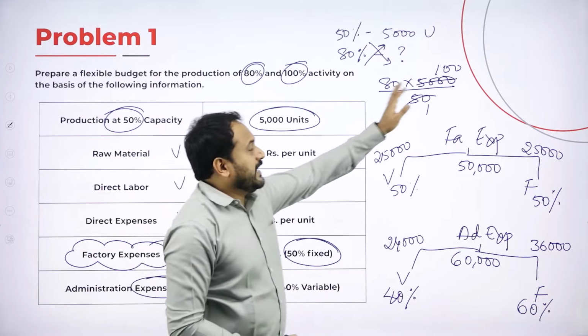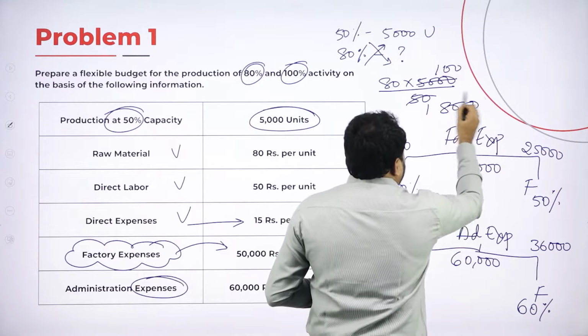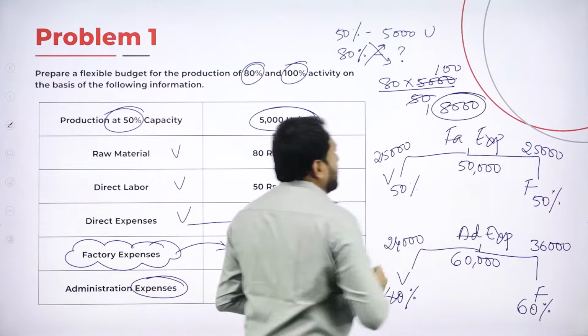Now 80 into 100 is how much? 8,000. This is the calculation it takes. Now for 80% we got to know that the output is 8,000 units. So for 100% how much is it? If it is 50%, 5,000, so 100% is double. So 5,000, if you double it, you will get 10,000 units. So this is the first working note and the first calculation which we are supposed to write.